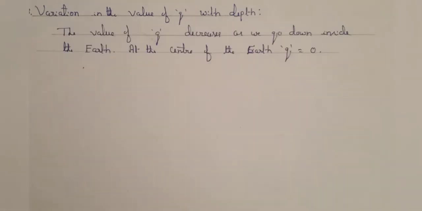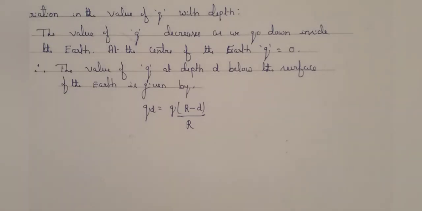Next is variation in the value of g with depth. The value of acceleration due to gravity decreases as we go down inside the earth. And at the center of the earth, the acceleration due to gravity is 0. The value of g at a depth d below the surface of the earth is given by gd = g(R − d)/R. This shows that the value of g decreases as we go deep into the crust of the earth.